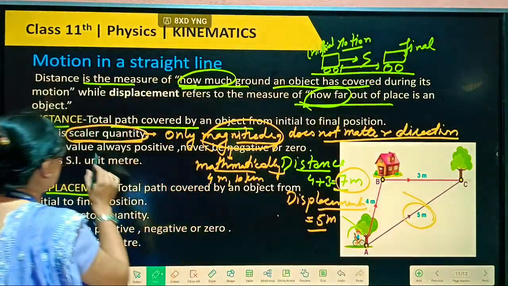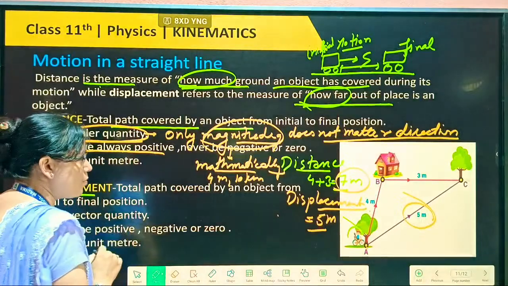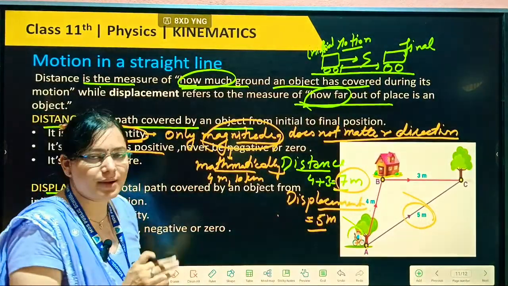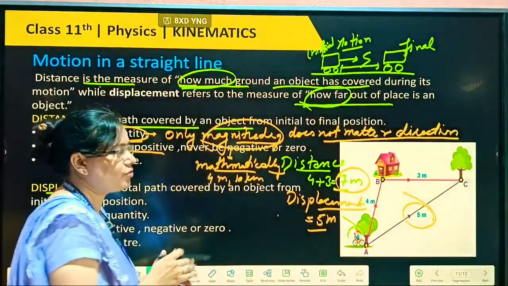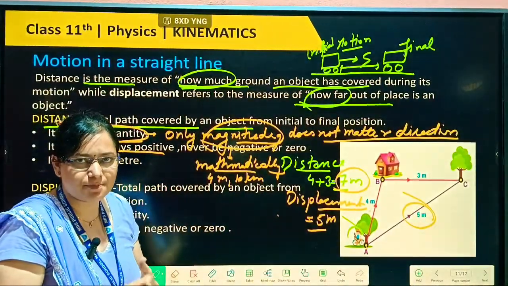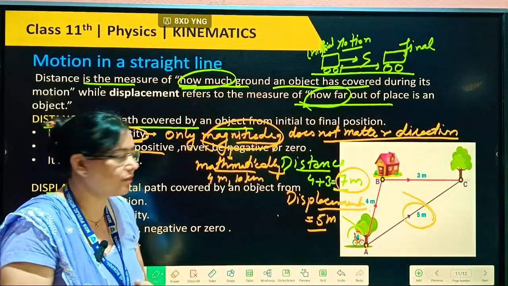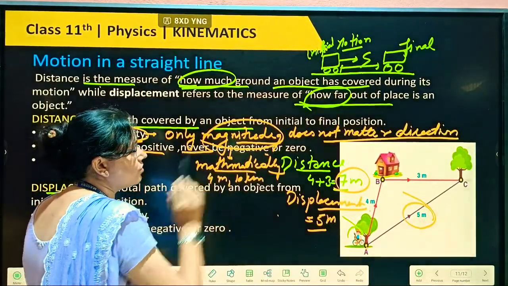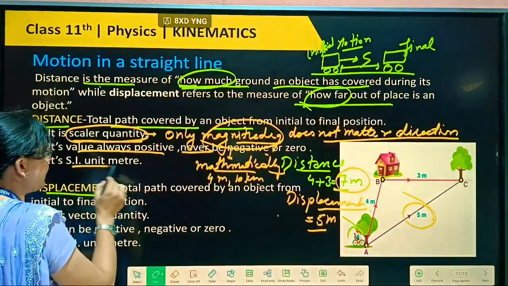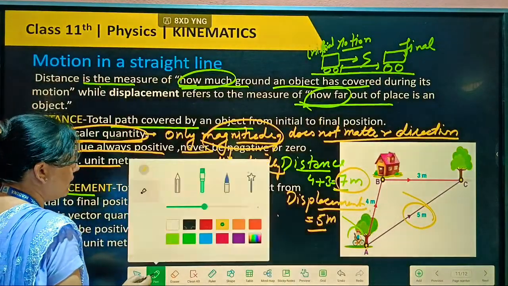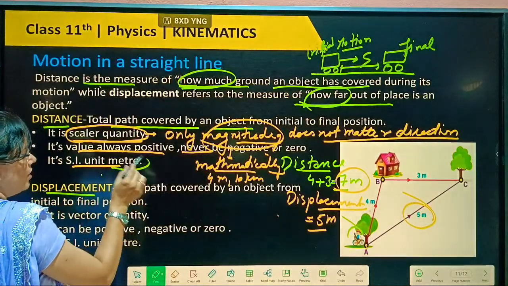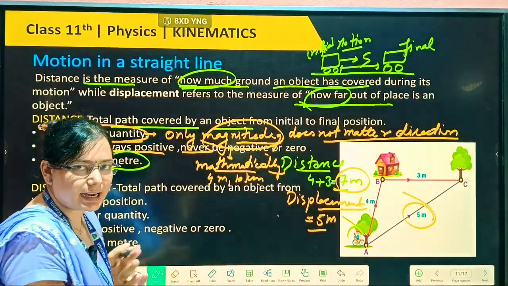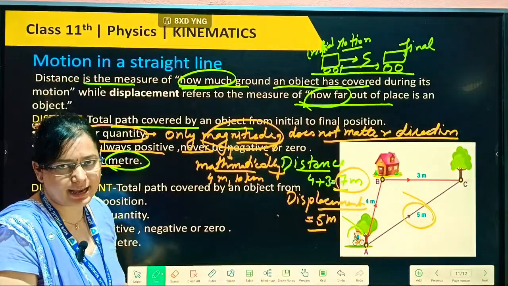Okay, so its value always will be positive. If we are starting from any point, then we will cover some path, yes or no. Then always it will be positive, never equal to negative or zero. Next, its SI unit will be meter only. Okay, don't take here meter per second, because here we are not talking about the time.